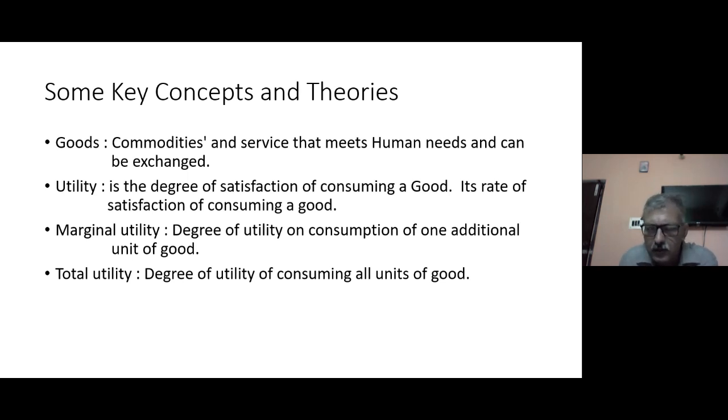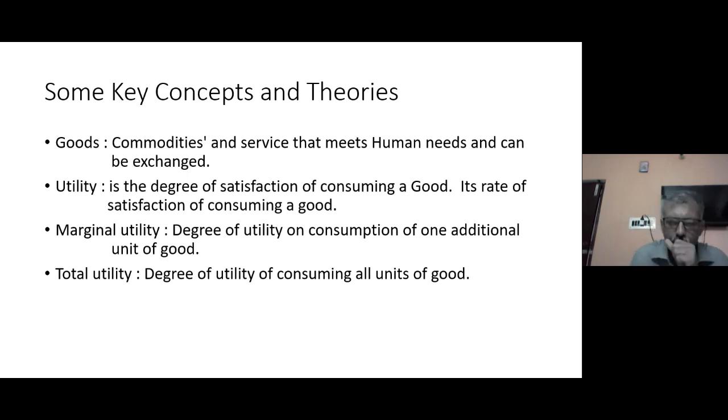Now let's talk about total utility. Total utility means the sum total of all degrees of utility from consuming the total goods. In our previous example, we consumed the first ice cream and got satisfaction. Let it be 5 in numerical value. Then we consume the second unit of ice cream, so our satisfaction increased by 2 units. So 5 became 7. When you sum the utility of both the first and second ice cream, the total utility comes to 7.